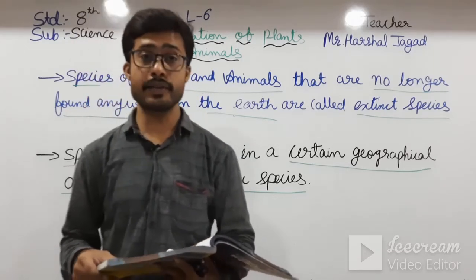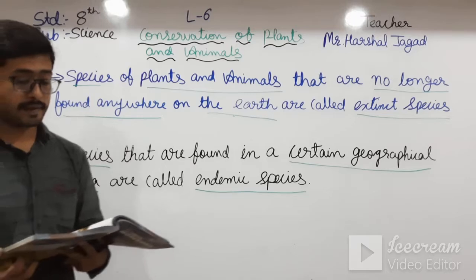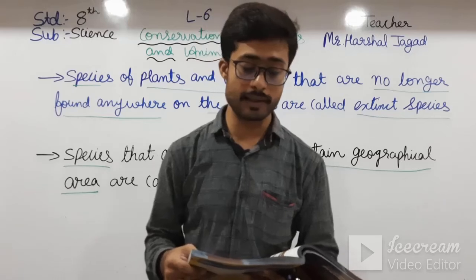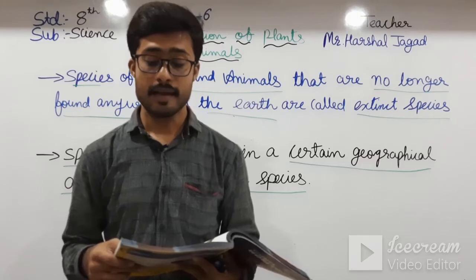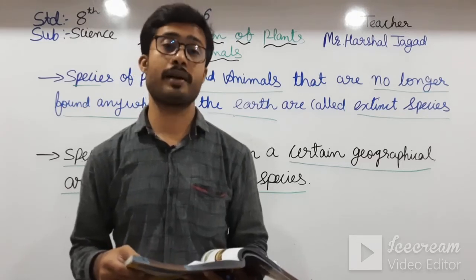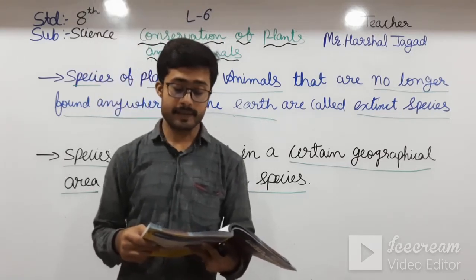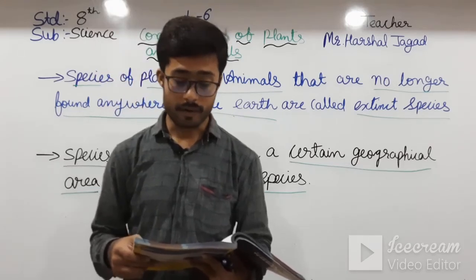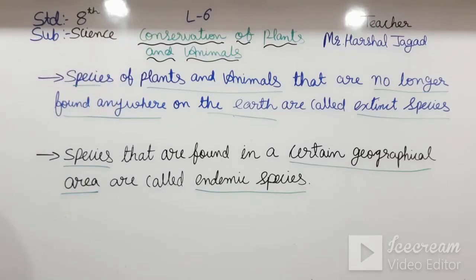Then comes endangered species. So, what are endangered species? As long as the number of individuals in any species is reducing in large numbers, but the last individual has not disappeared, the species is said to be endangered. Endangered species are those species that are at high risk of becoming extinct in their habitat, okay students, are known as endangered species. Let us write that definition.